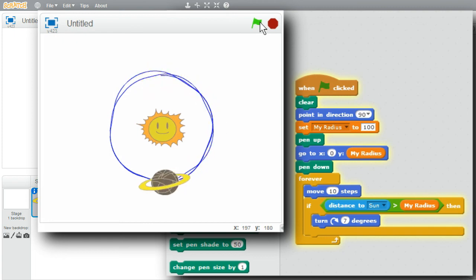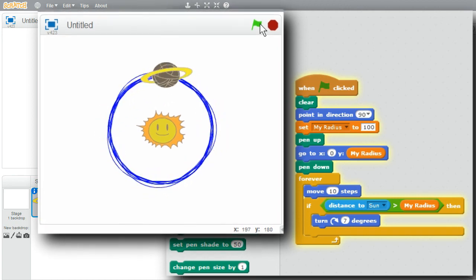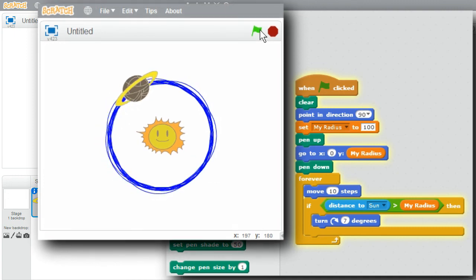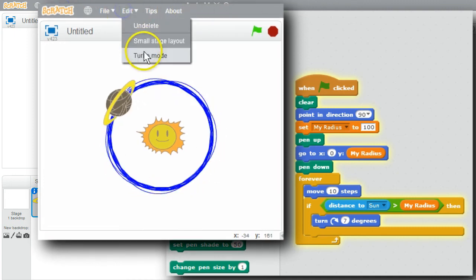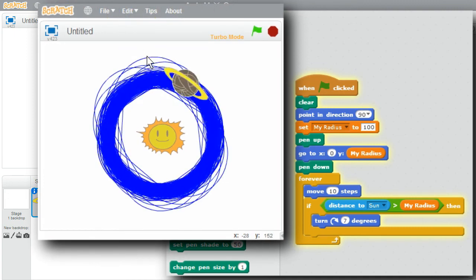The orbit's a little braided. That's not surprising. I'm lucky this works. The steps and turns don't get the planet back onto the circular path, so the braiding seems quite reasonable. I can make this run a lot faster. Go to turbo mode. Now it's flying.